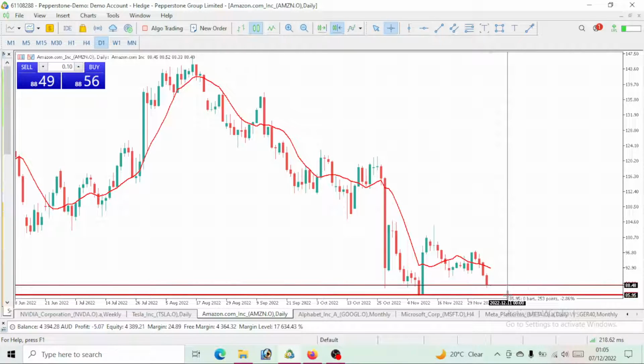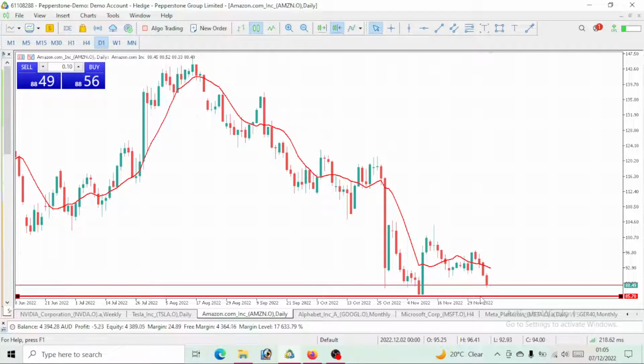From 88 to 86, we have about two negative points to drop. We still need Amazon to drop to 86 and possibly to 85, sorry. Let us watch out for 85 also. 85 is not bad either. We would want to see Amazon drop to a level of 86 and 85.